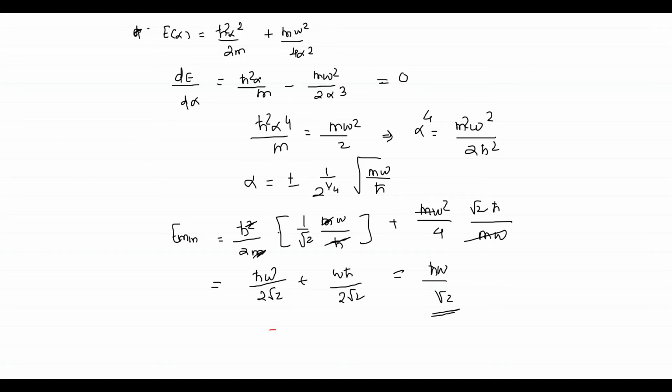So this is the approximate energy of the ground state of the 1D harmonic oscillator, and we already know the exact value of energy for the 1D oscillator. We represented the energy of the 1D oscillator as n plus 1 by 2 times h bar omega, and for the ground state it gives h bar omega by 2, and using the trial wave function we obtained this value.